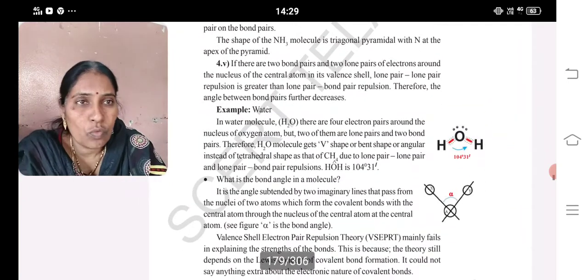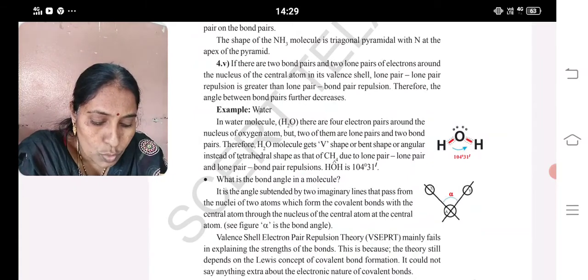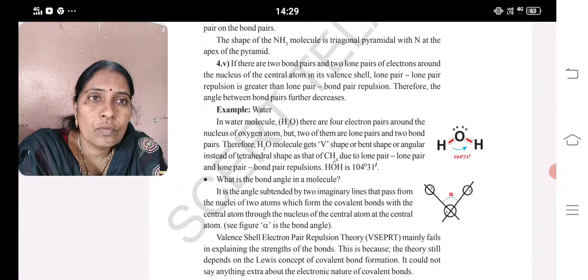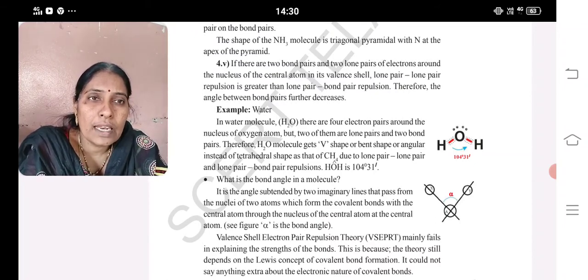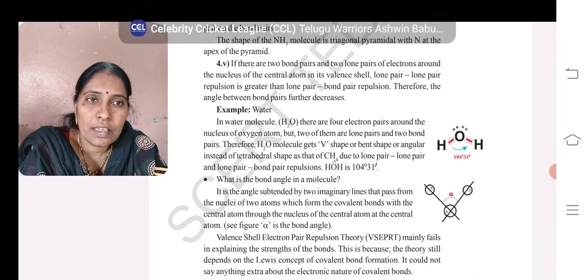For example, water. Water has two bonded pairs. In water there are four electron pairs around the nucleus, but two of them are lone pairs and two are bonded pairs. Due to lone pair-bond pair repulsion, the angle is decreased from 109.5 degrees to 104 degrees. Water is in which shape? V shape. Ammonia is trigonal pyramidal shape, and water is V shape. Okay, this is about valence shell electron pair repulsion theory.